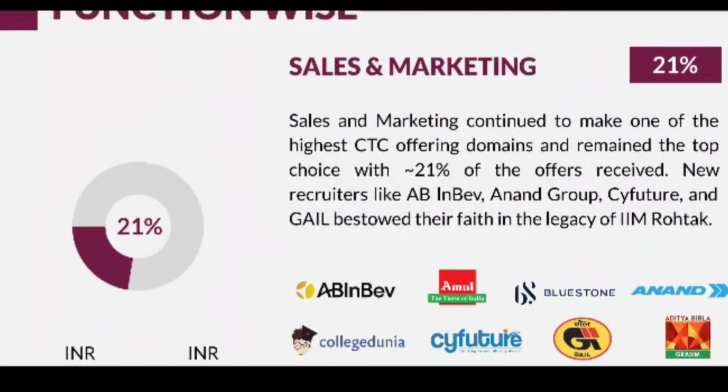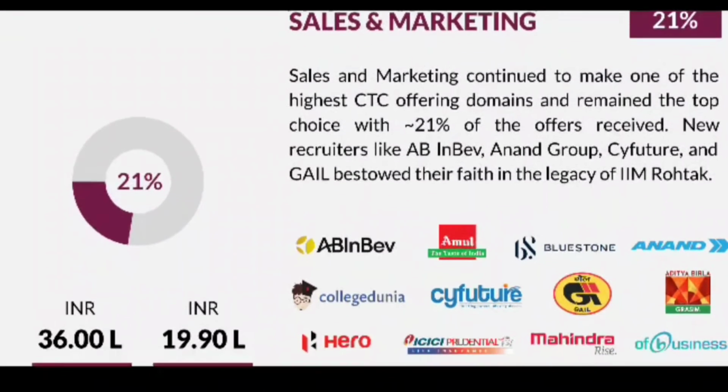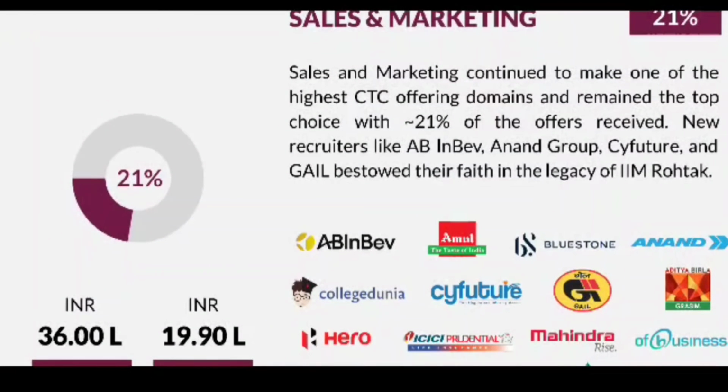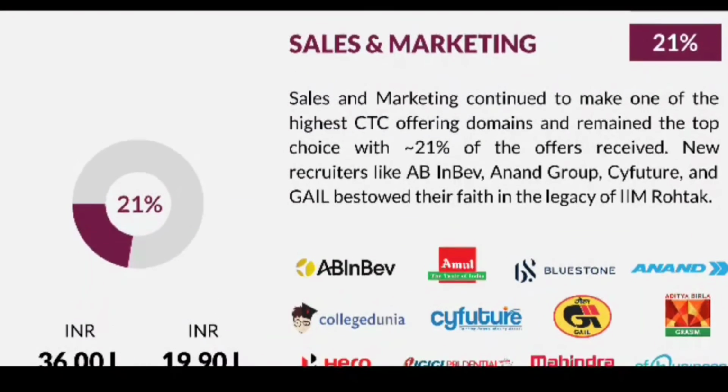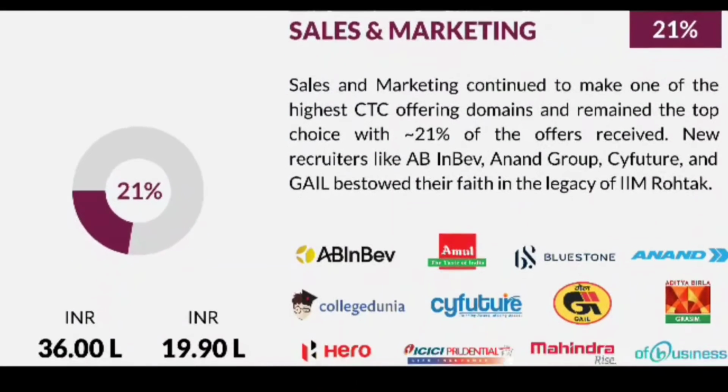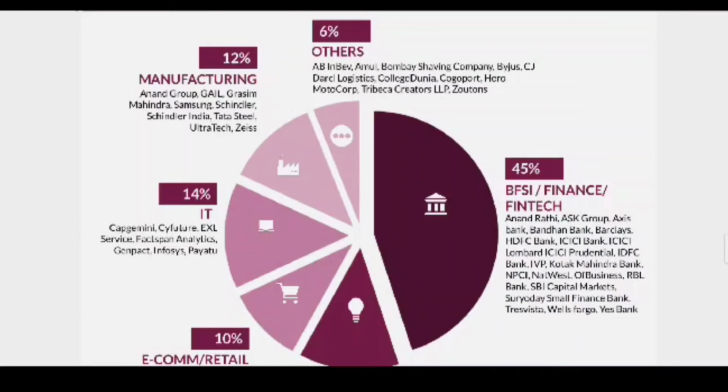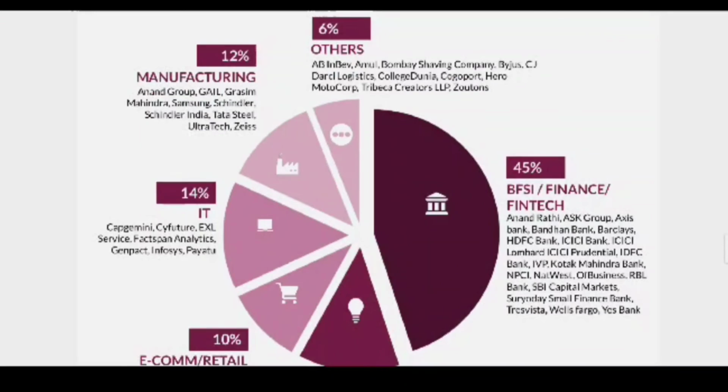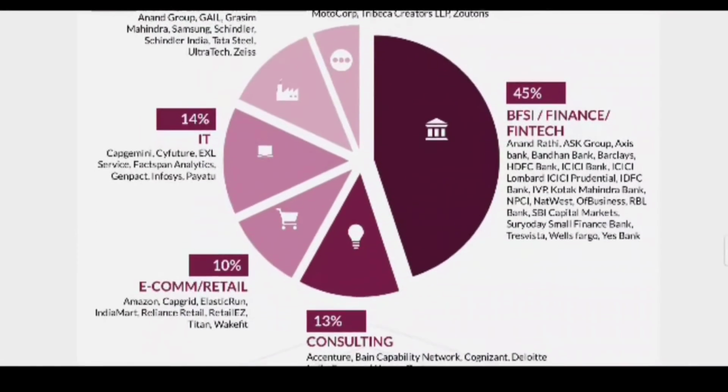Now if we consider the sales and marketing function, then 21% of placements are with this function. The average placement salary offered with sales and marketing is nearly up to 19.90 lakhs per annum. The highest placement salary offered with this function is nearly up to 36 lakhs per annum. And if we talk about the top recruiters, then those are Anand Group, then Tata Steel, Titan, Hero, and there are so many companies.